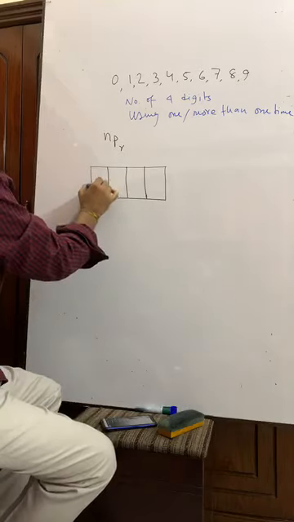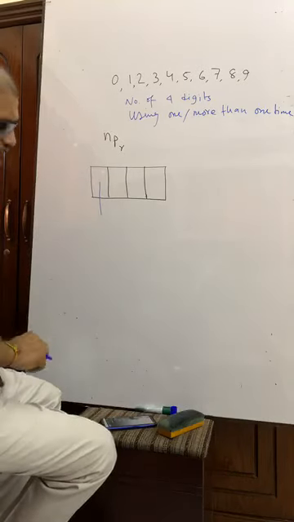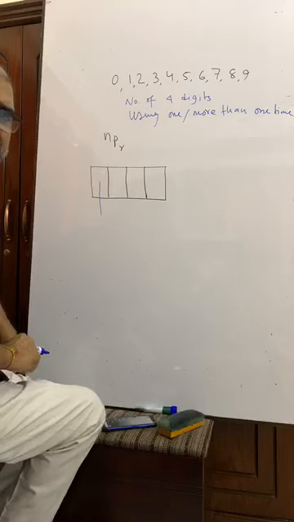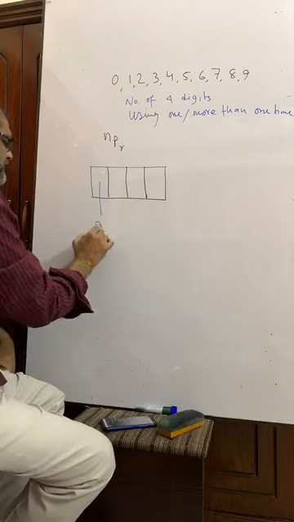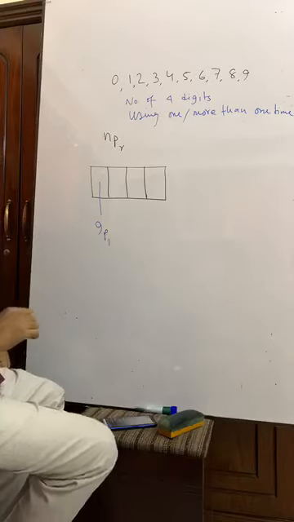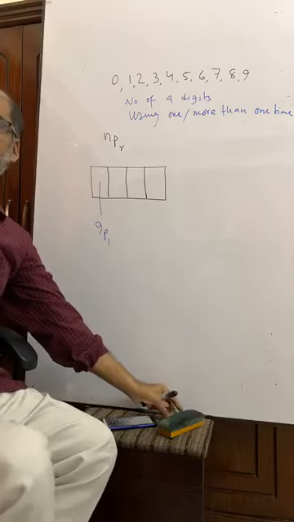Here, except 0, we have 9 digits, and they can be arranged in 9P1 ways. You have to understand.